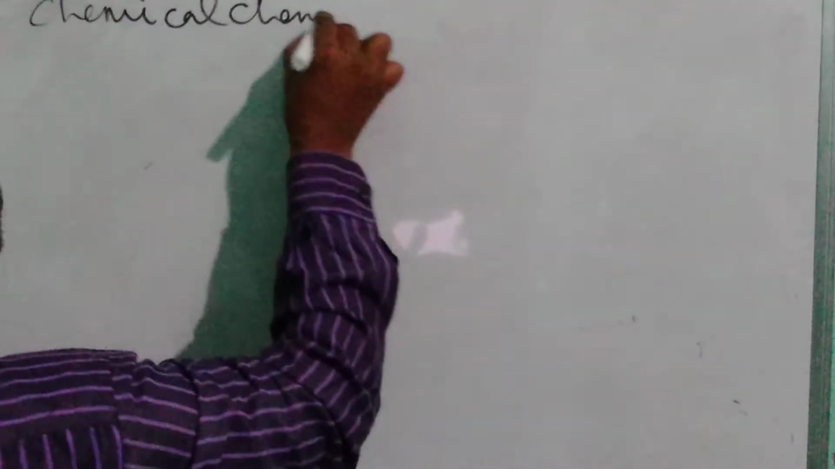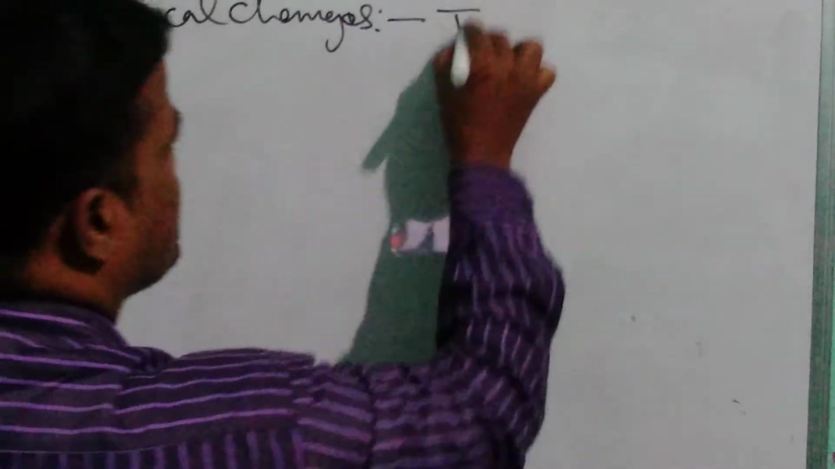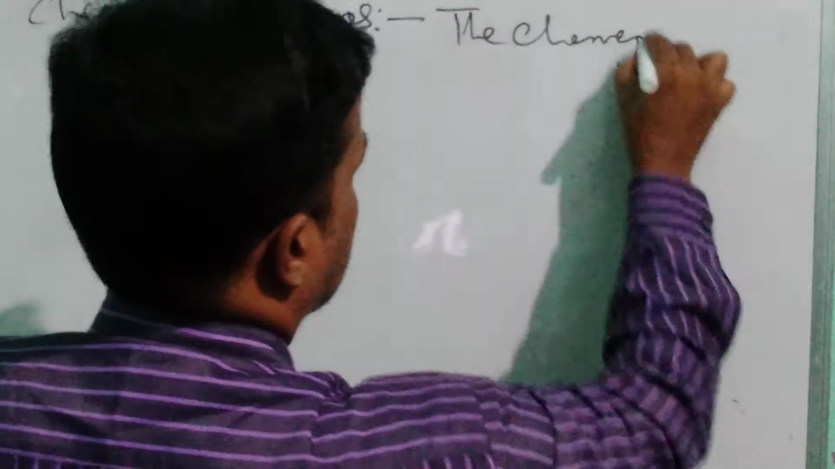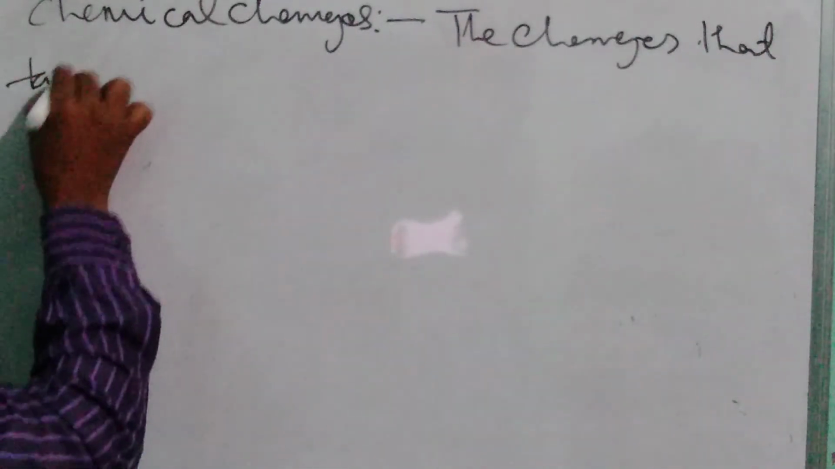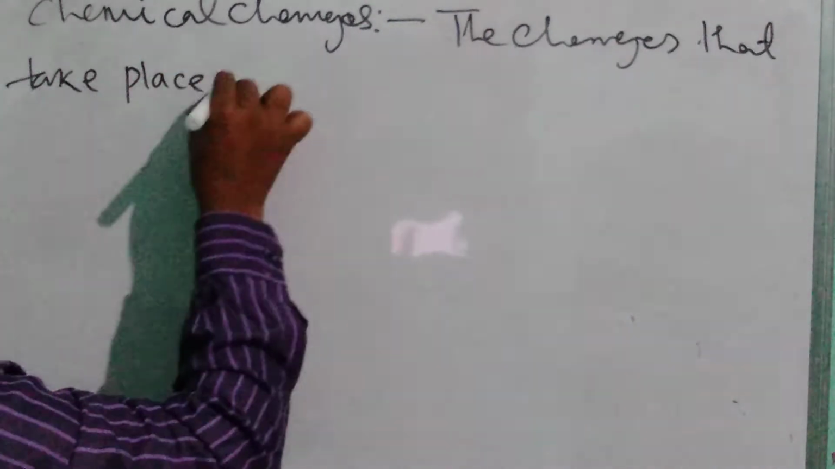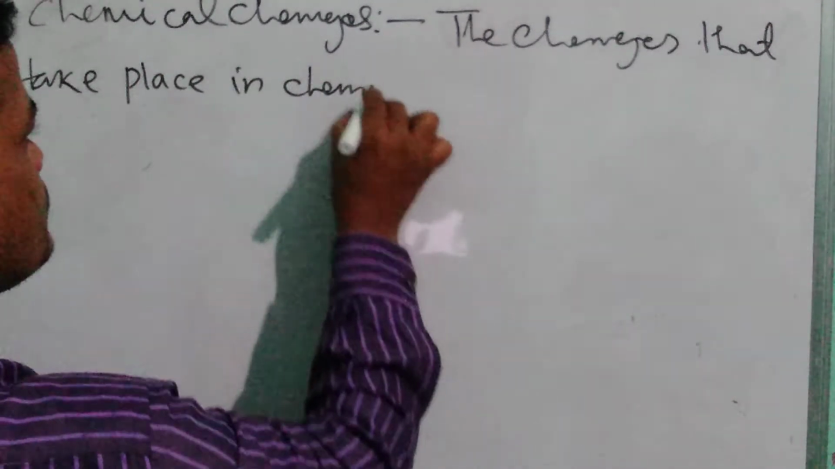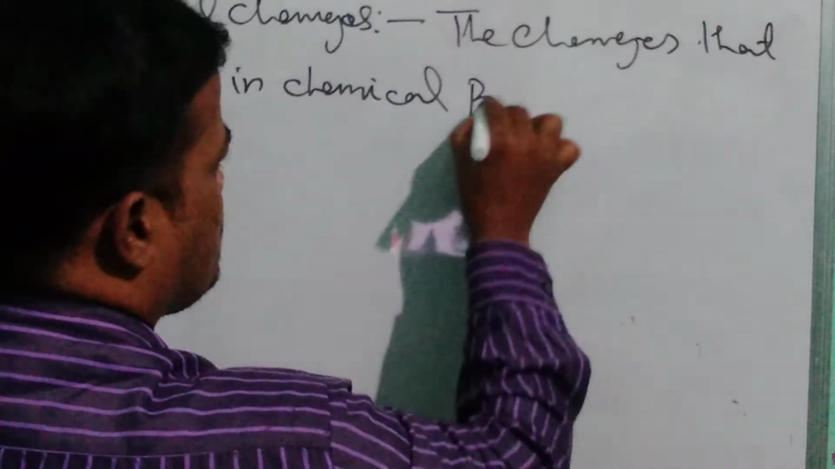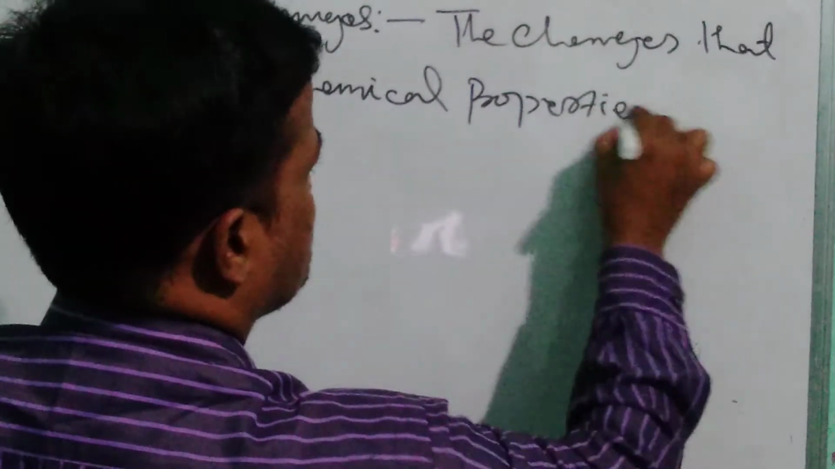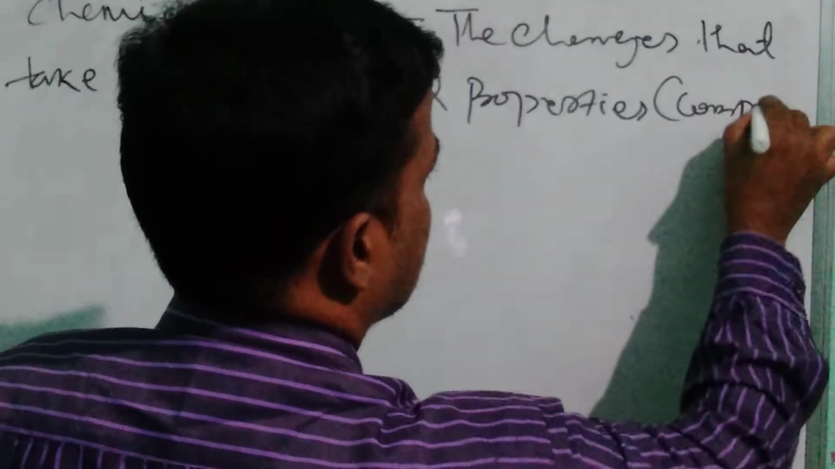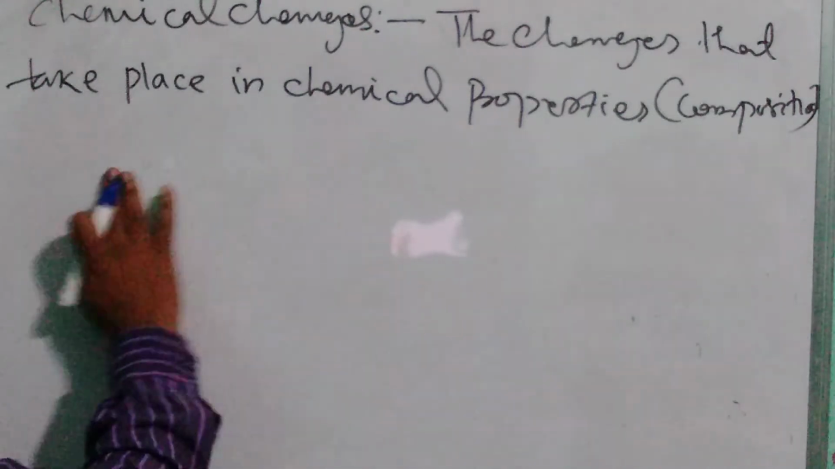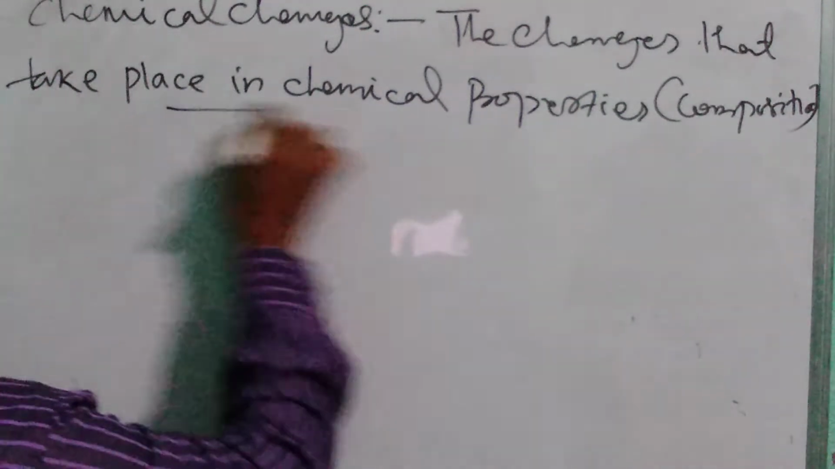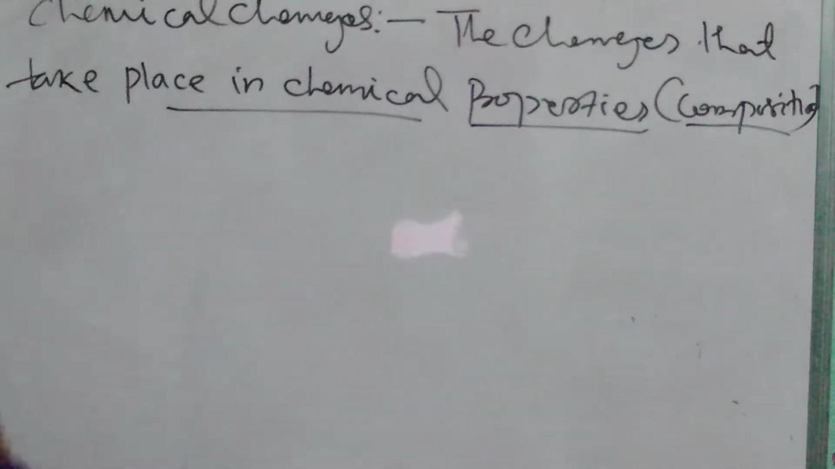Chemical changes. The changes that take place in chemical properties, that is, the composition of substances. For example, changes in the composition of the substances.